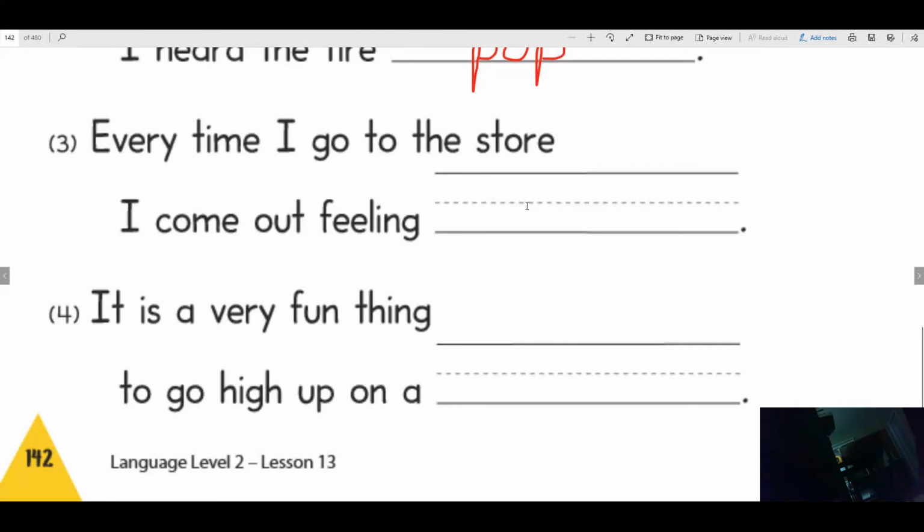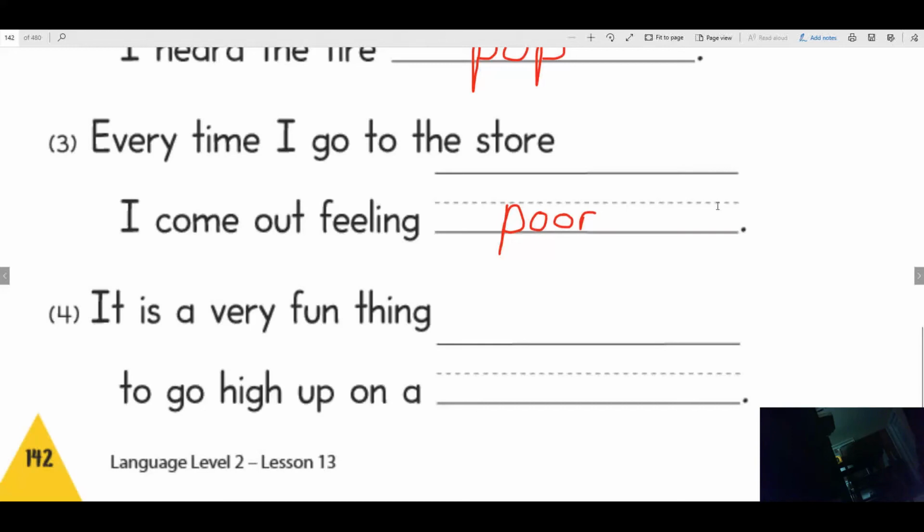You buy things, don't you? That means that you spend money, right? So when you go to the store, you have money, but when you come out of the store, you don't. And that would make you feel very poor. Every time I go to the store, I come out feeling poor.